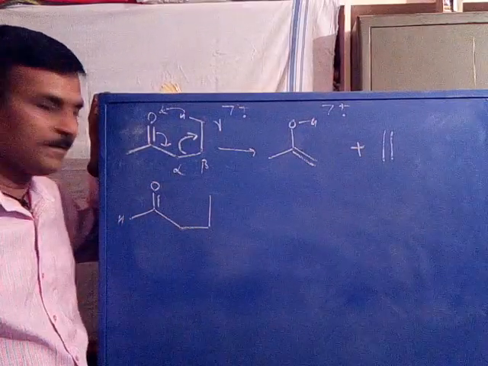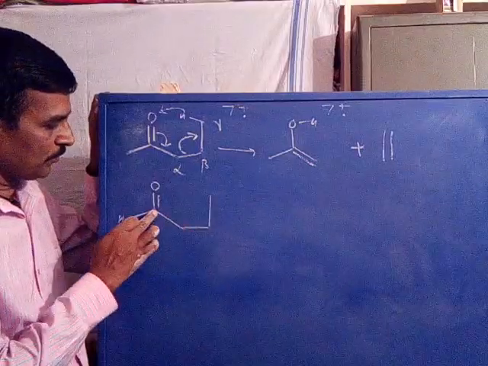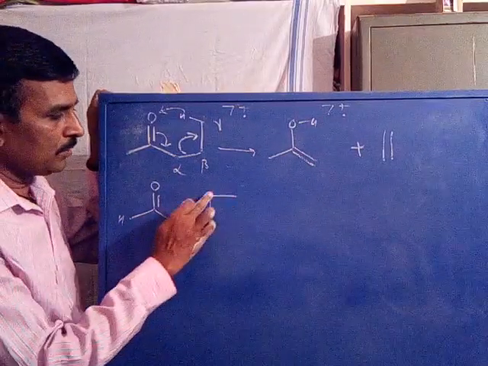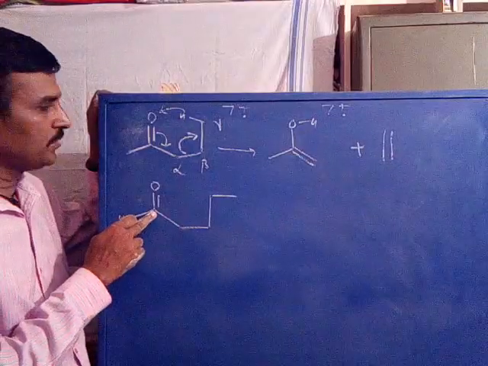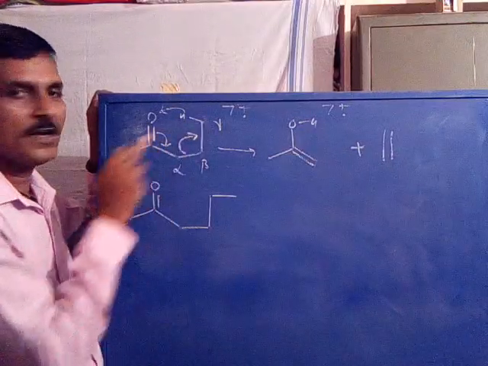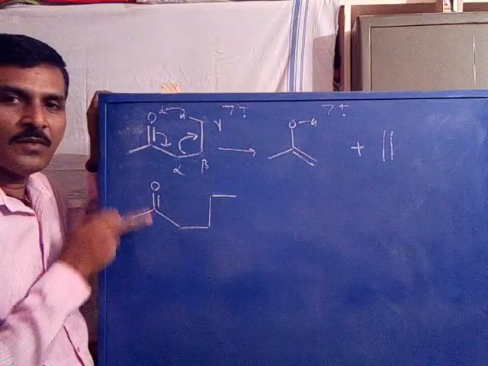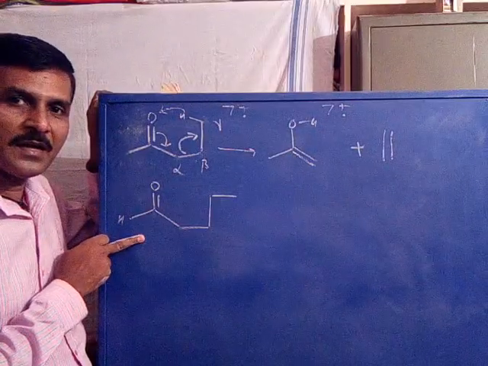Which is aldehyde, 1, 2, 3, 4, 5 carbons. These two are isomers. One is a ketone, one is an aldehyde. The second one is the aldehyde.